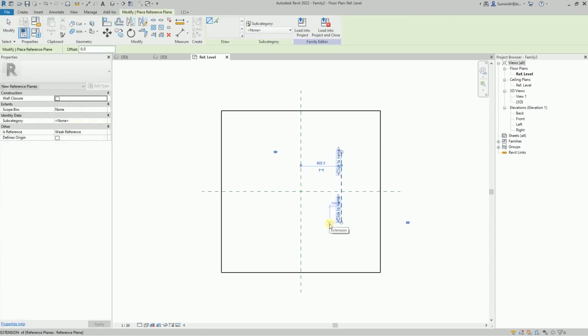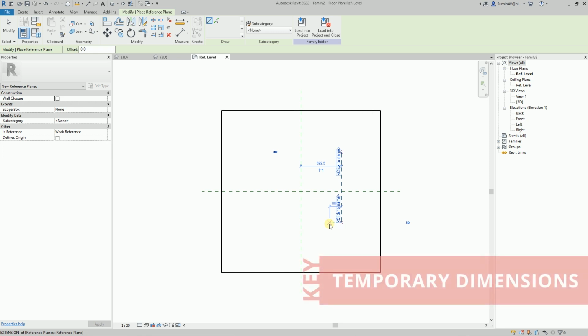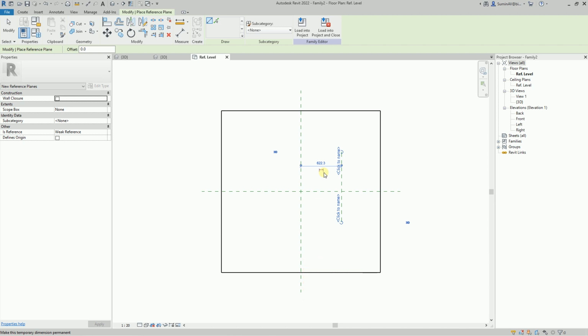Whenever we shape any object in Revit model space or just select something, the program shows us the temporary dimensions. Temporary dimensions help us understand how far an object we have selected or just created is placed from other nearby objects, but also with them we can control the position of the object. I can click on the number and change it. I will set this to 200 mm. And the reference plane will move.